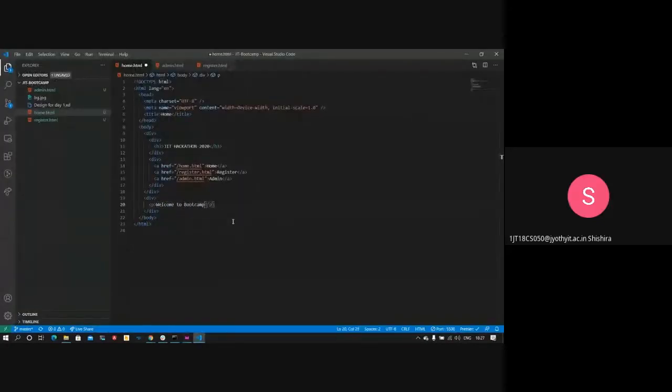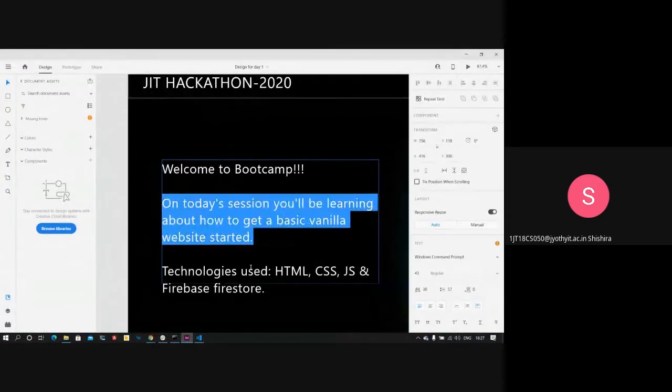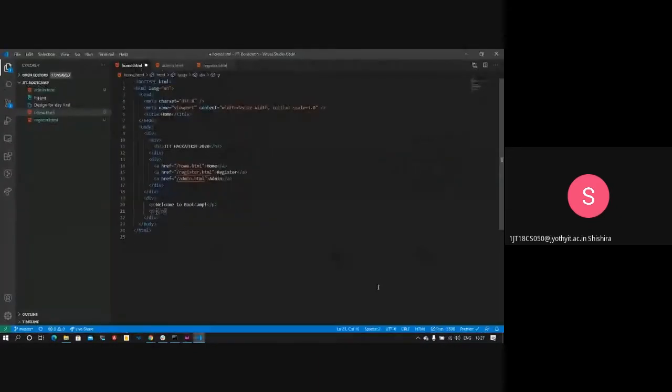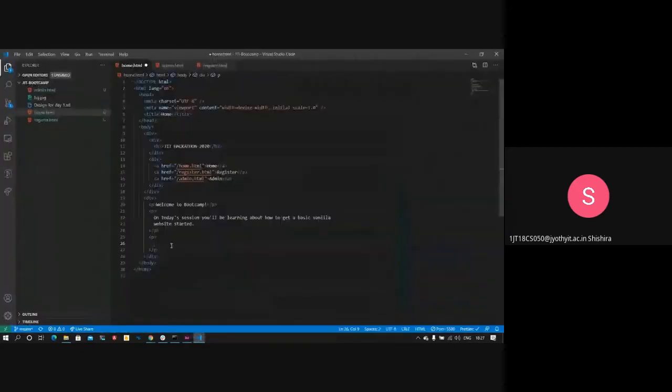So the a tag is a hyperlink tag, and href, that attribute right there, href equal to double quotes, and whatever is in the double quotes is where you're redirecting, you're giving links. So what he is doing right now is creating 3 pages: home.html, register.html, and admin.html.